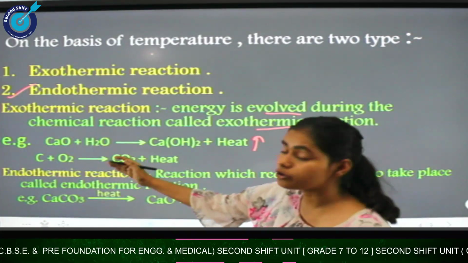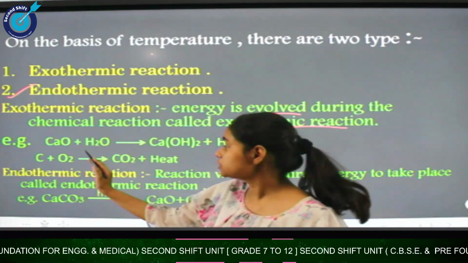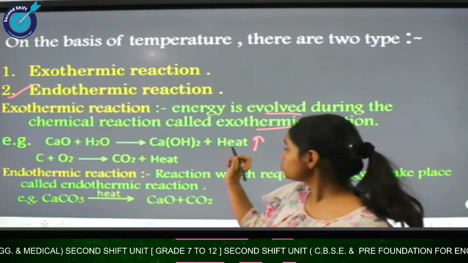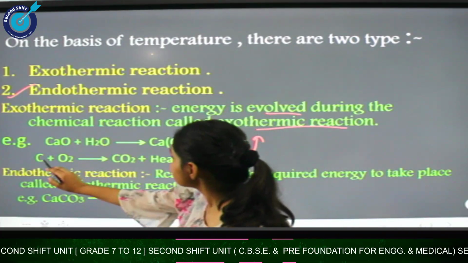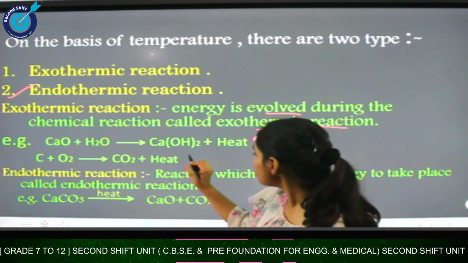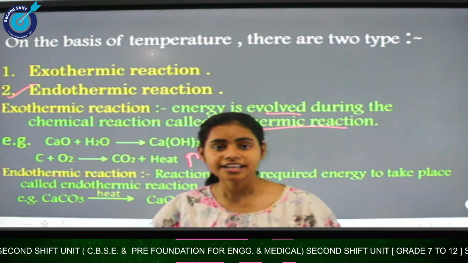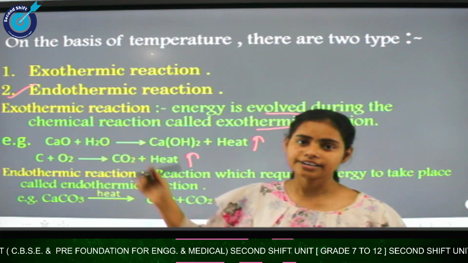In this reaction, you can clearly see that when calcium oxide reacts with water, it gives calcium hydroxide with heat. So here, heat is evolving. In the next reaction also, when carbon reacts with oxygen, it gives CO2 plus heat. Here also heat is evolved. So whenever in any reaction heat is evolving, we can say it is an exothermic reaction.